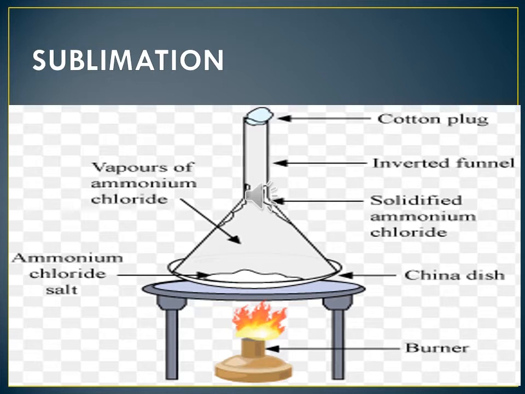The pure vapor of the volatile solid passes through the holes in the asbestos sheet and condenses on the inner side of the funnel.